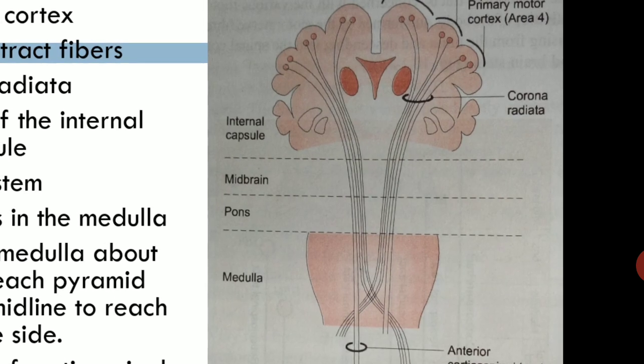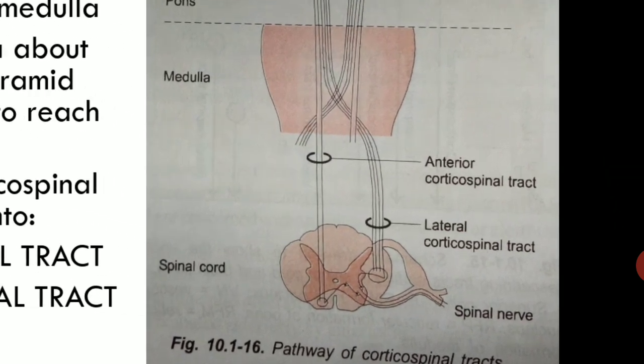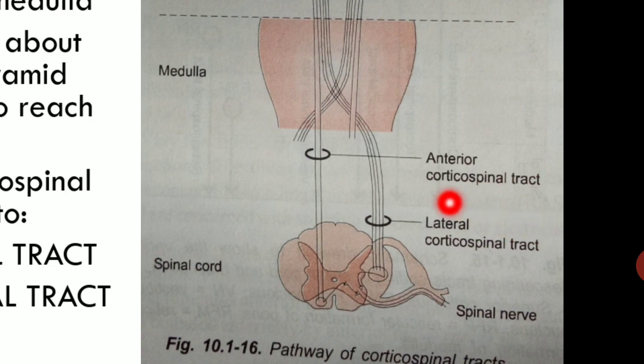So in this figure you can see the termination of the anterior corticospinal tract. The fiber first enters into the white funiculus, which is the white matter. This is the posterior part, this is the lateral part, and here the anterior part, and then it goes to the opposite side through the anterior white commissure and enters into the ventral gray horn.